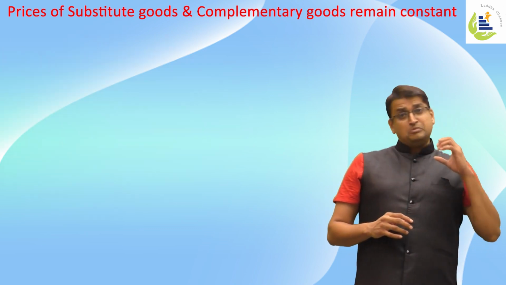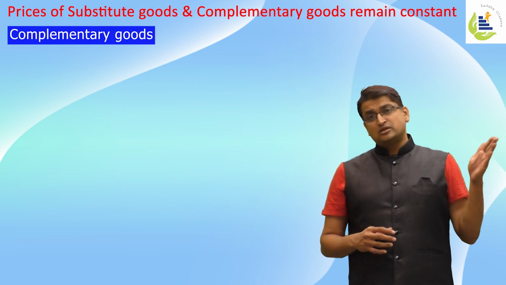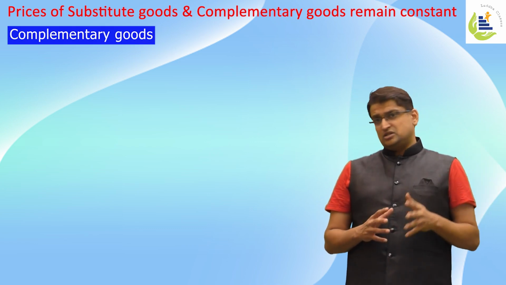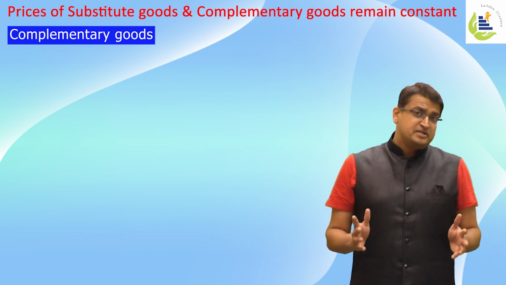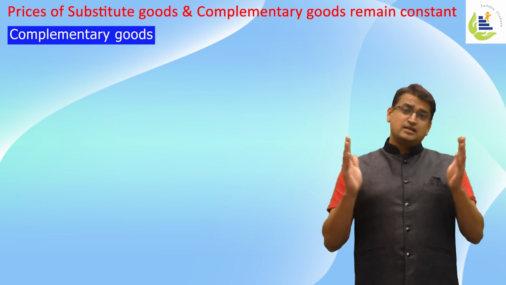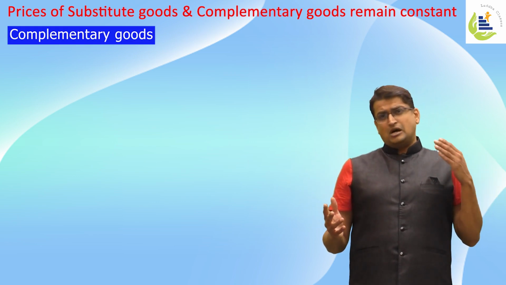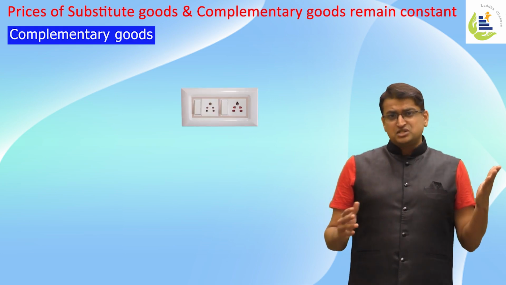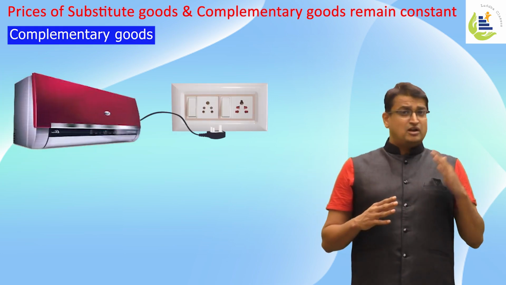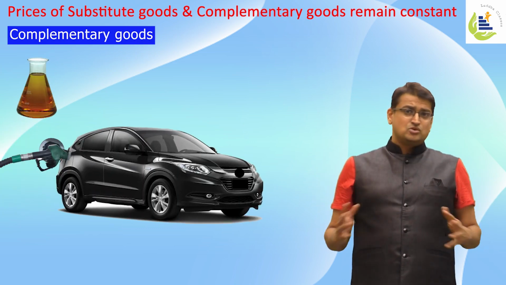Similarly, for price of complementary goods, we also assume that there is no change, or that the prices of complementary goods are constant. What are complementary goods? Two or more goods which together satisfy a single want. There are many examples. Let's say you have electricity and AC. You have petrol and car, and the list goes on.